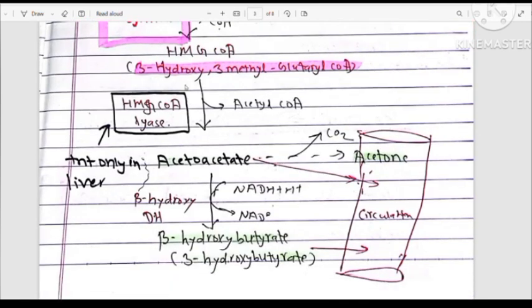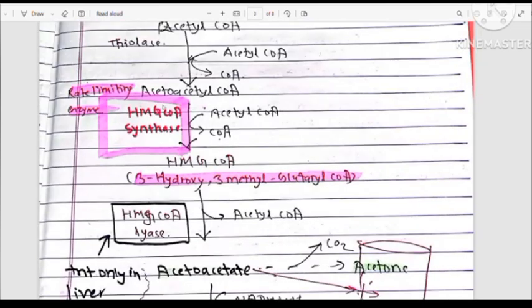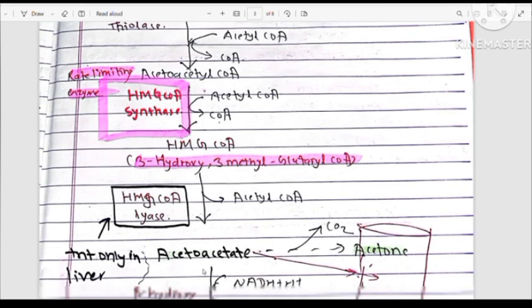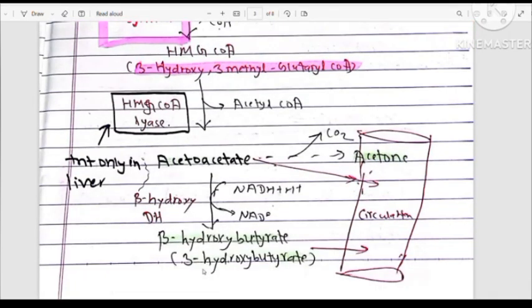Now, this HMG-CoA is converted to acetoacetate in the presence of the enzyme HMG-CoA lyase. This is HMG-CoA synthase, which forms HMG-CoA, and this is HMG-CoA lyase, which degrades HMG-CoA to acetoacetate, and acetyl coenzyme A is released.